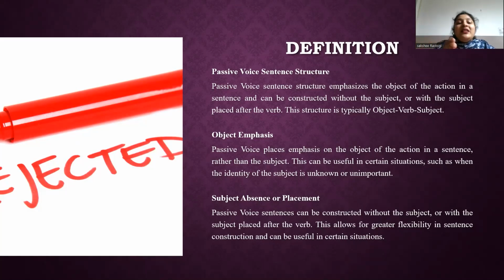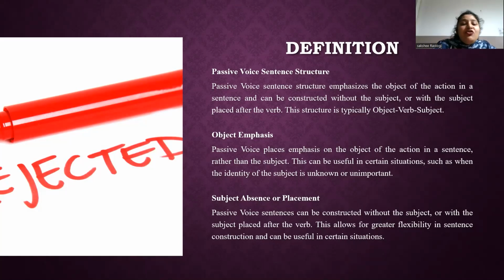Subject emphasis at the beginning. When I'm using the subject at the beginning, we will say, John threw the ball. See, here, the focus is on John, the thrower. Shakespeare wrote the play, which means the focus is on Shakespeare, the writer. The courier delivered the package. Here, the focus is on the courier, the deliverer.